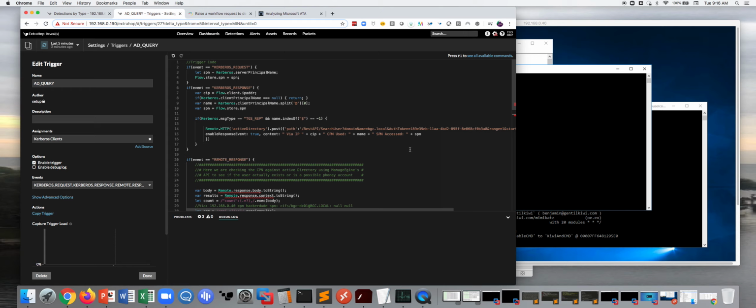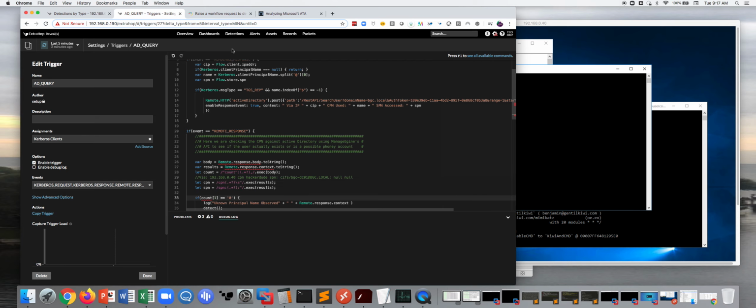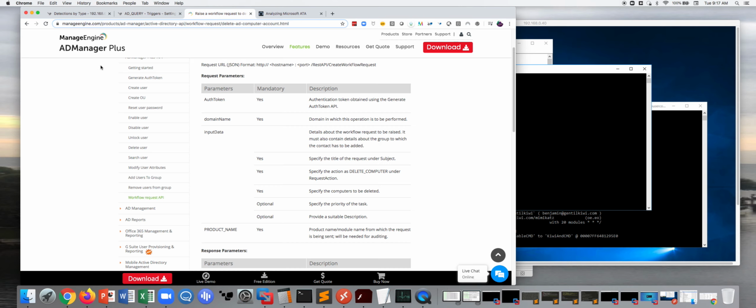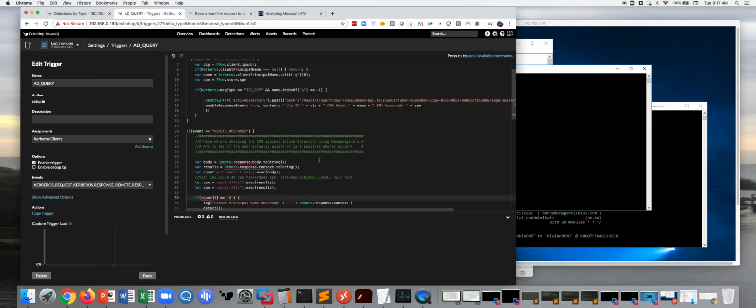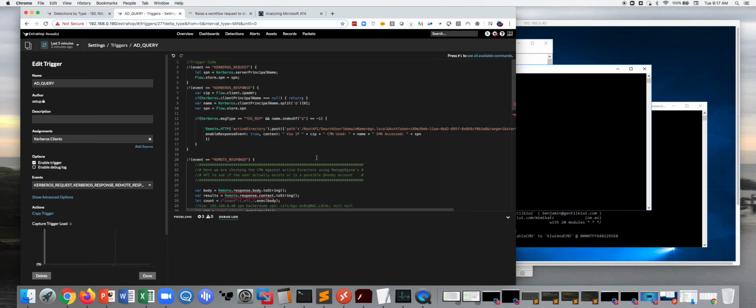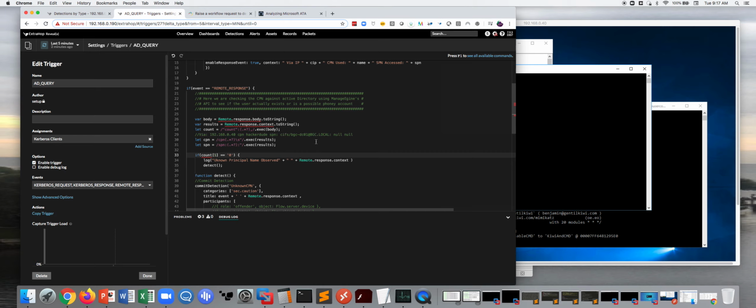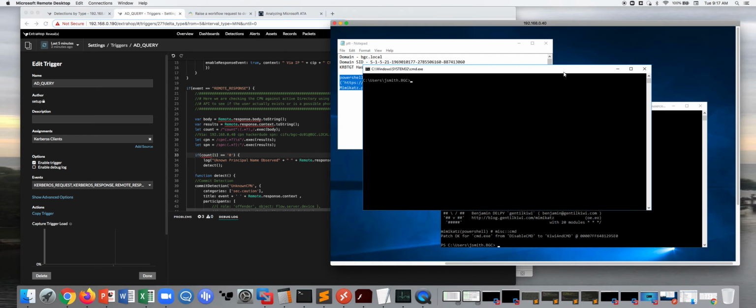Especially if maybe you could limit this down to, hey, client principal names that access specific SPNs or client principal names that access specific, critical assets. But here I want to check the client principal name against Active Directory, and again, we're going to use the API provided by this ManageEngine. That said, Azure offers an API as well, and if you wanted to, you could also check this against Azure Active Directory as well.